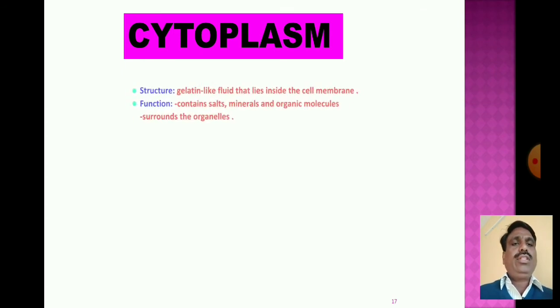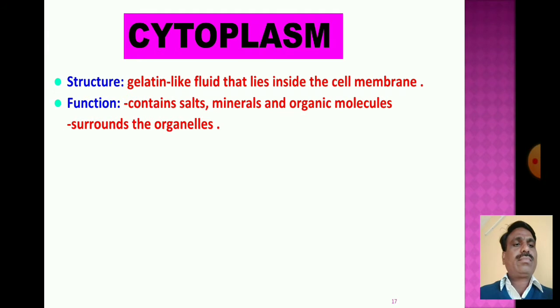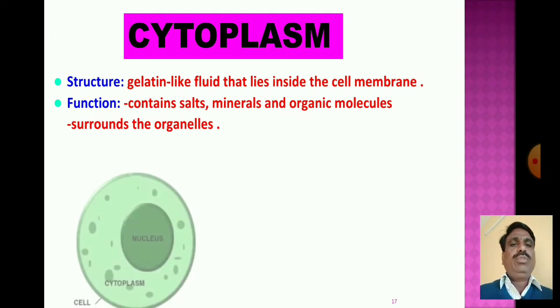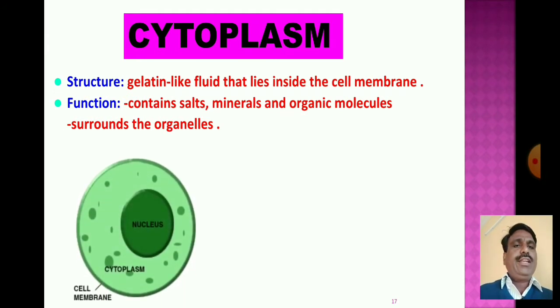In the cytoplasm, the structure is a gelatin-like fluid that lies inside the cell membrane, and its function is to contain salts, minerals and organic molecules that surround the organelles.